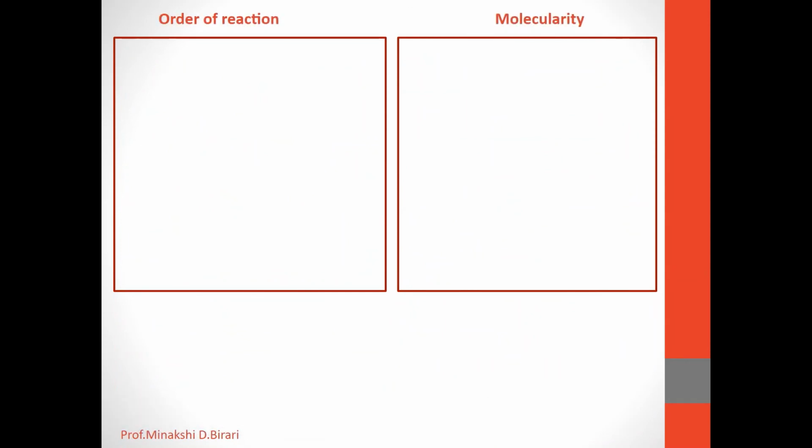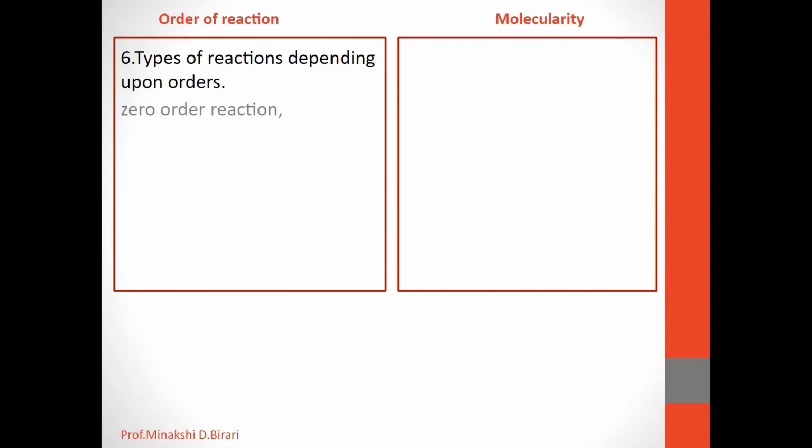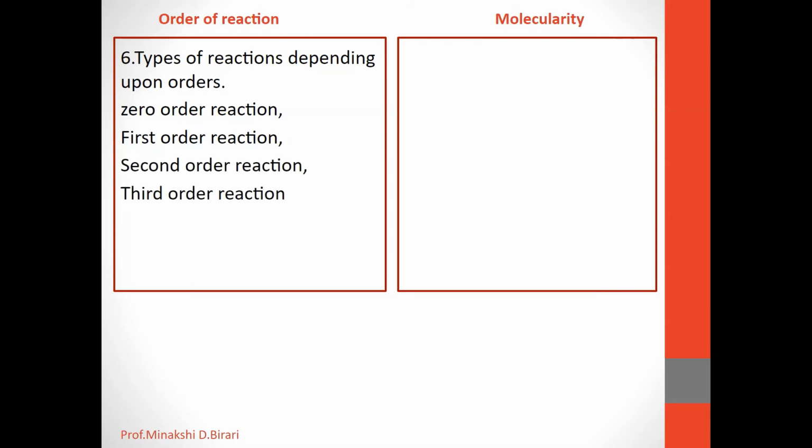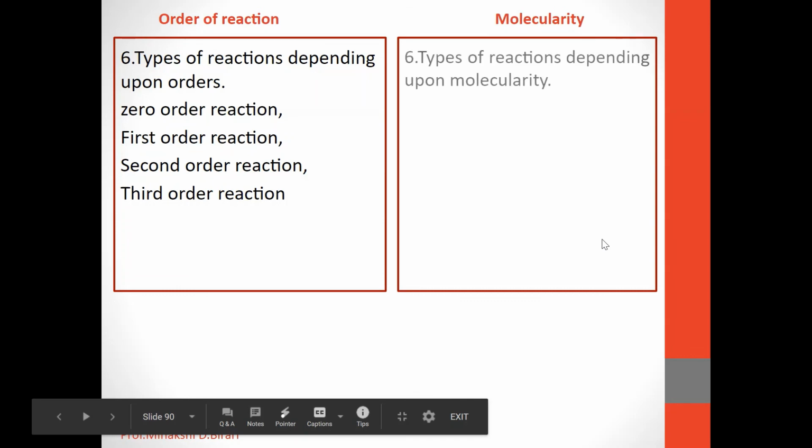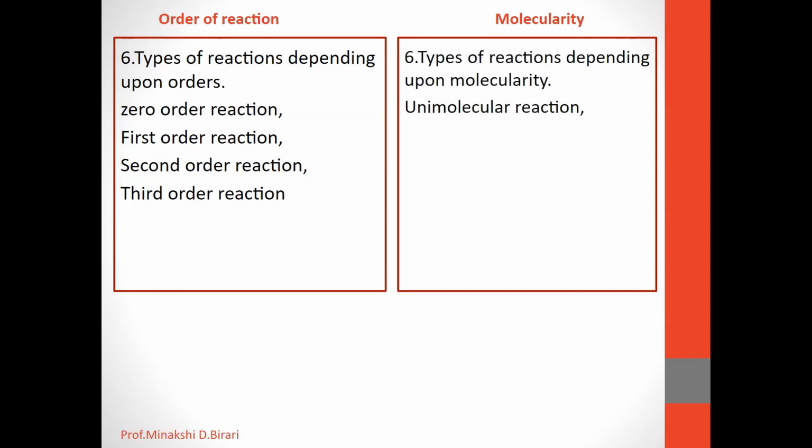If we consider the types of reactions depending upon order, they are zero order reaction, first order reaction, second order reaction, and also third order reaction. The types of reactions depending upon molecularity are unimolecular, bimolecular and termolecular reactions. So these are the differences between order of reaction and molecularity of a reaction.